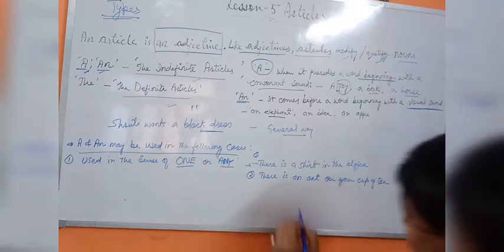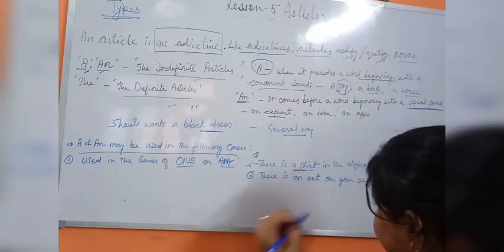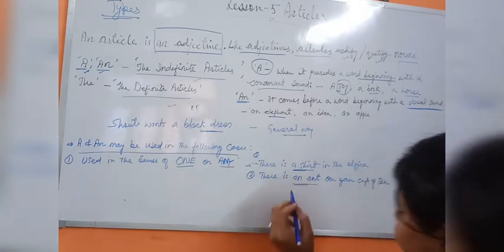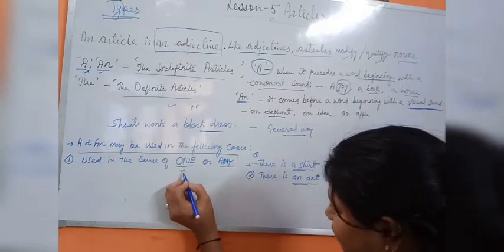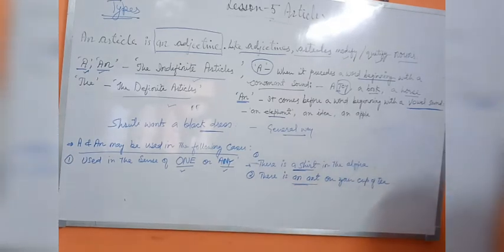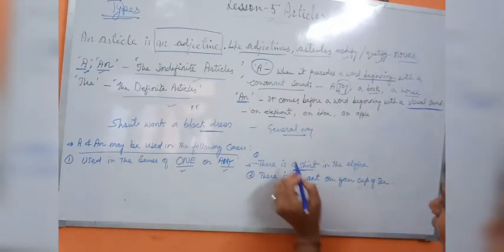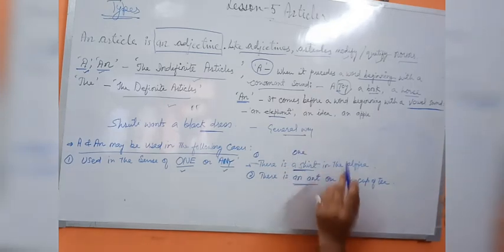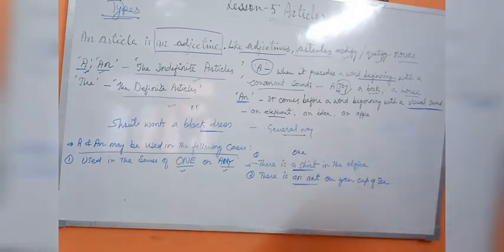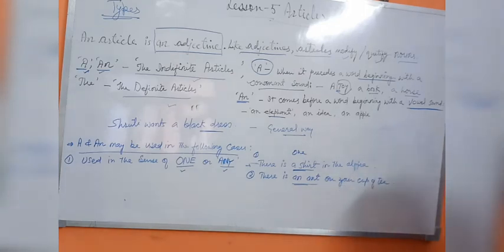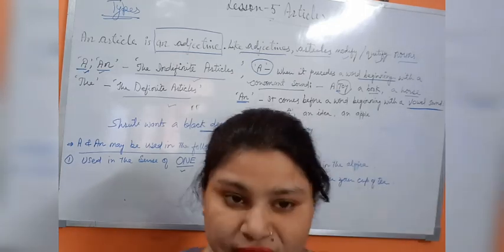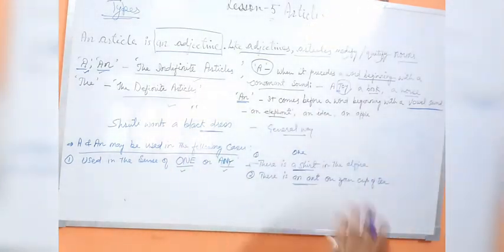So here, students, you can see the article a and the words like an ant. I am talking about the sense of either one or any. How? There is a shirt. How many shirts are there? Only one. How many shirts are kept in the almirah? Only one shirt is kept in the almirah. So the sense of one or any is coming according to this point.